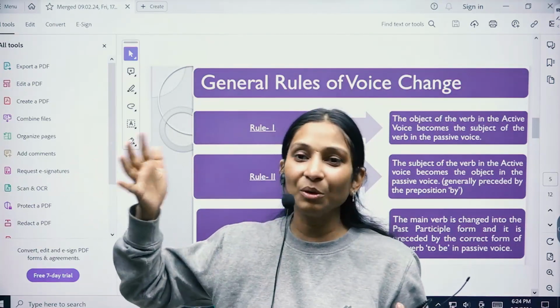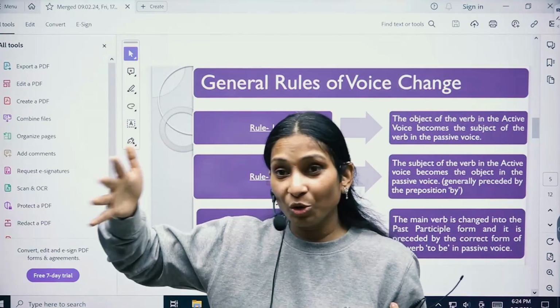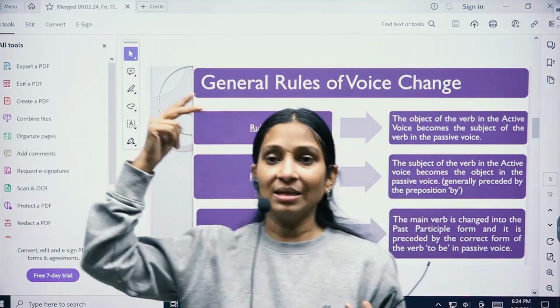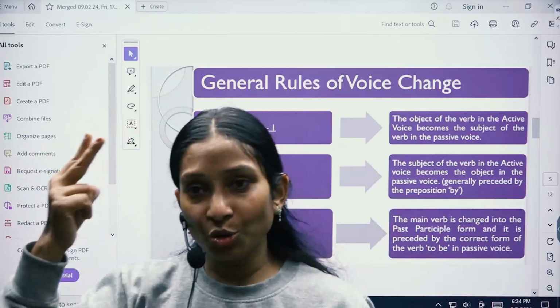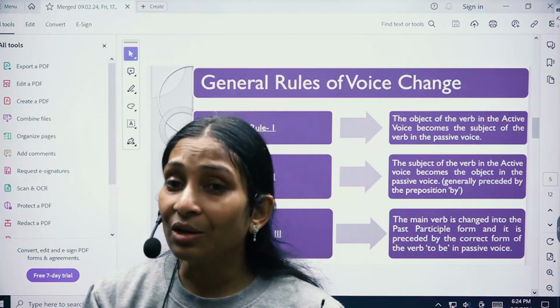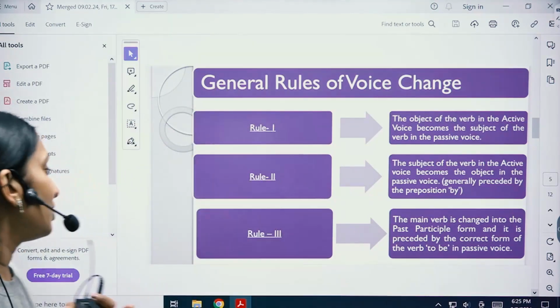The house had been robbed by someone, right? By someone we're not going to put, because the doer is unknown. In two cases the "by" and the doer is not put. Number one, when the doer is unknown, and second, when the doer is automatically known, right? So this is how it goes.